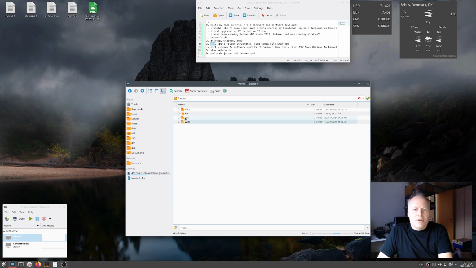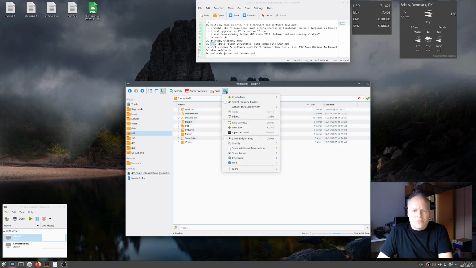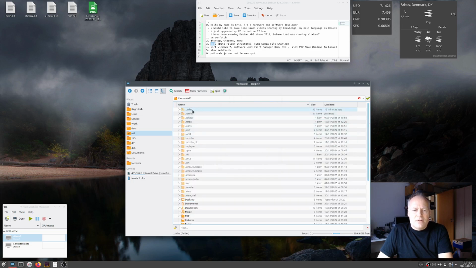In the home folder there is my user folder, and that's like the one you have on Windows. There are also some hidden files for all the settings. If you move all these over to a new Linux machine, you can move all your settings.